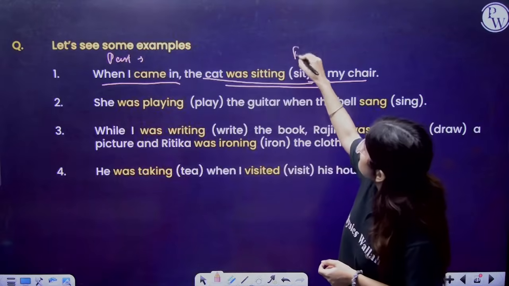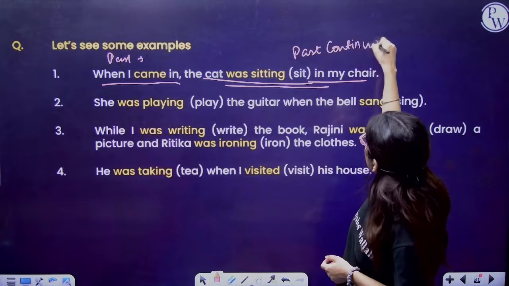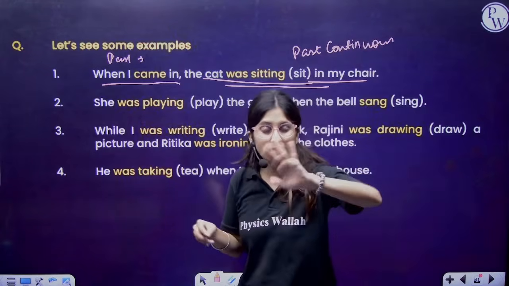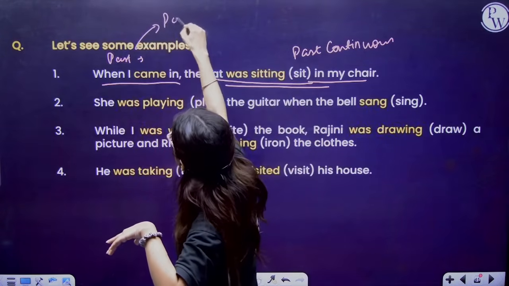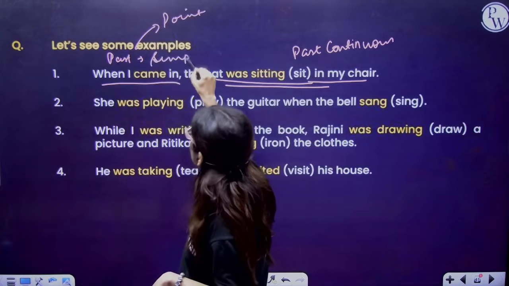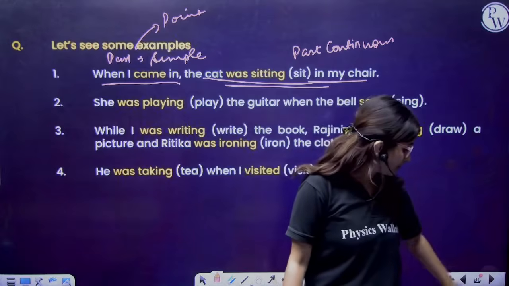That is past continuous. When I came in, so this is the plot you are creating, right? So you are talking about a point. When I came in, so this is the past simple. So past simple is always with past continuous, right?